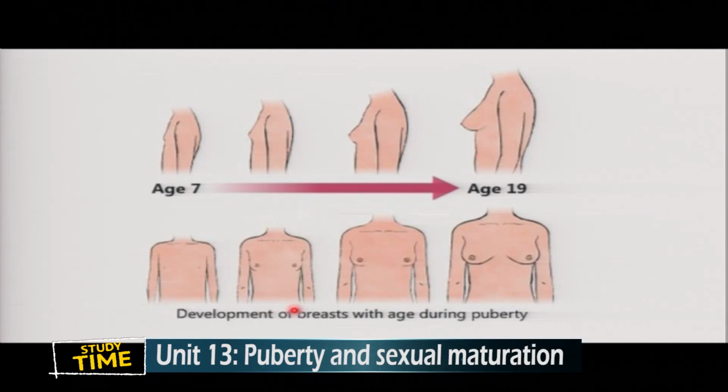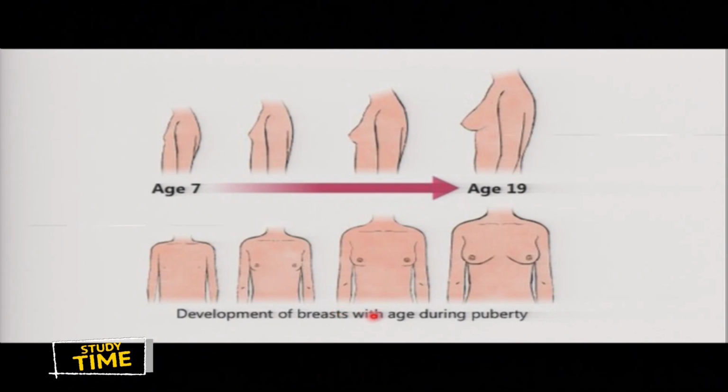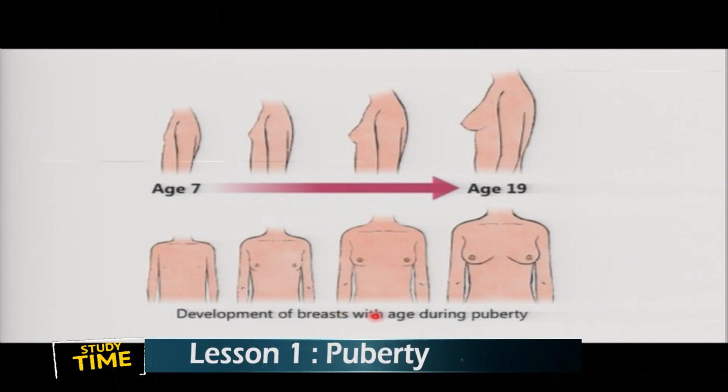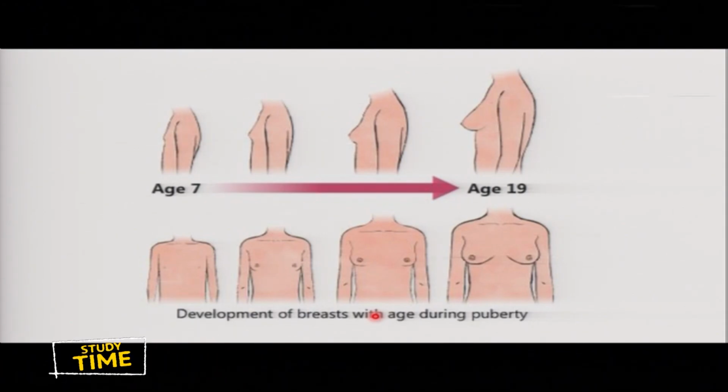Then development of breasts with age, during pregnancy, during puberty takes place. So those are different changes. We have seen primary sexual characteristics, male secondary sexual characteristics and female secondary sexual characteristics.